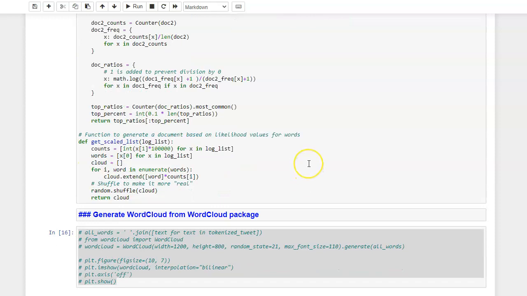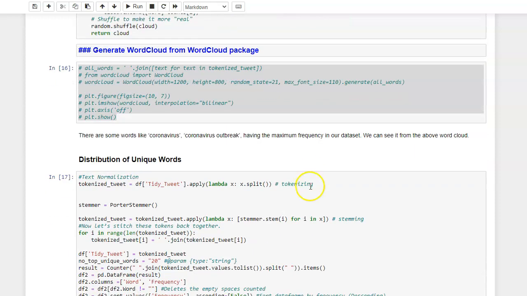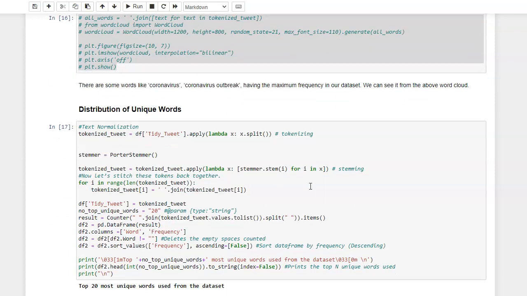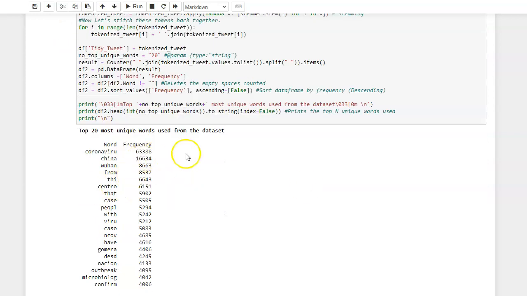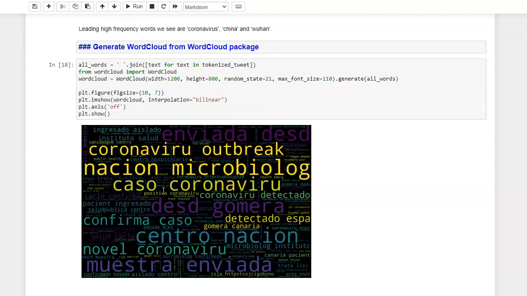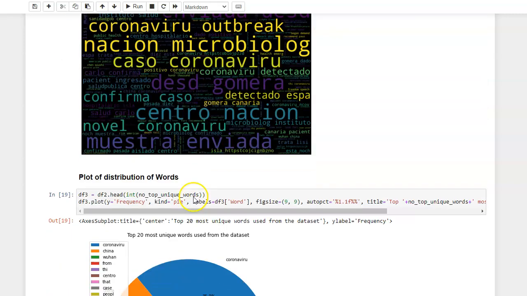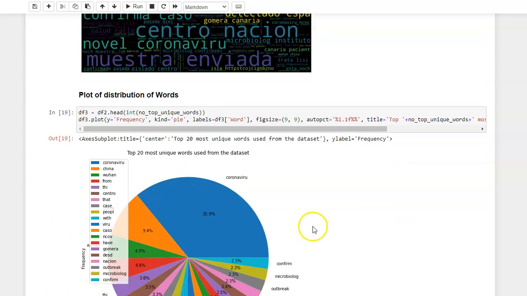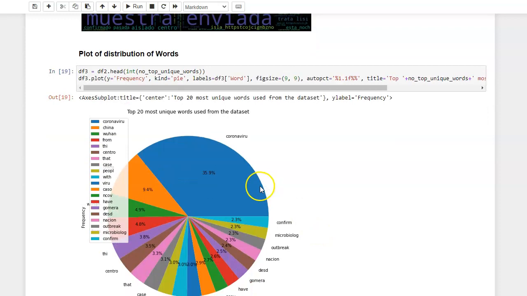Then we look at the distribution of the unique words. Here they are. The top one is coronavirus, second is China, then Wuhan, etc. Here is a word cloud of the above unique words, and here's the pie chart distribution.